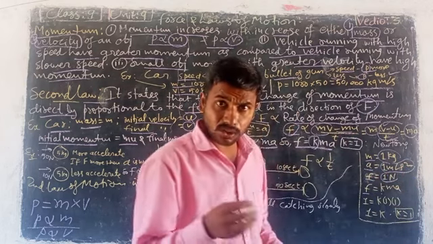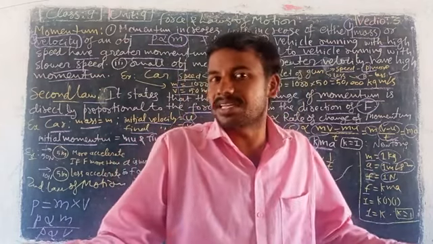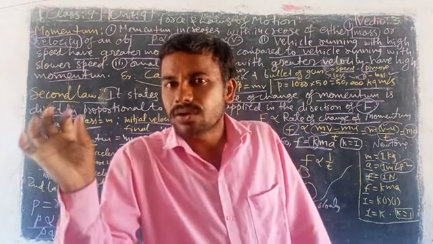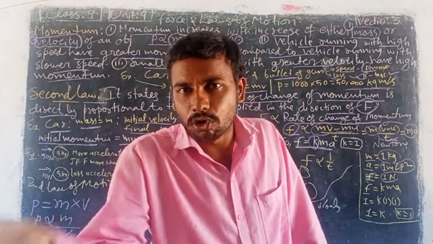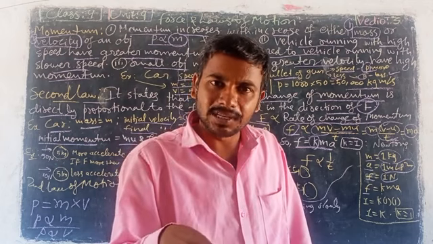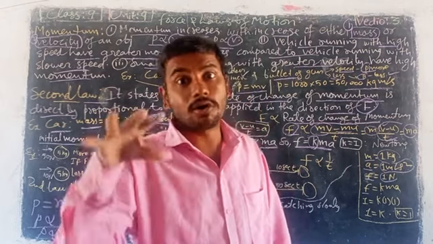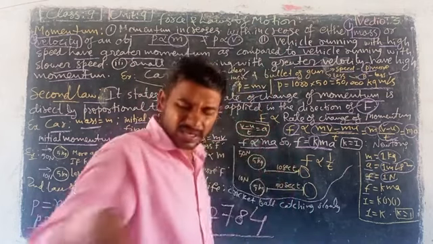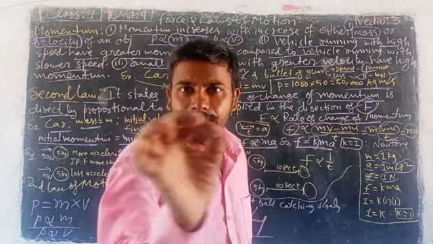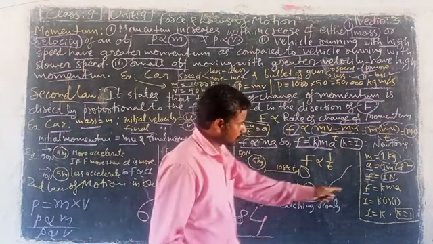K is a constant. Constant means constant speed or constant values. A constant is like a vehicle having a constant speed. More than that you can't go, less than that you can go. Some vehicles maintain 140 kilometers per hour, some 180, some 50 kilometers per hour. Constant value. For example, the gravity value: Earth's gravity is 9.8. Constant values, right?